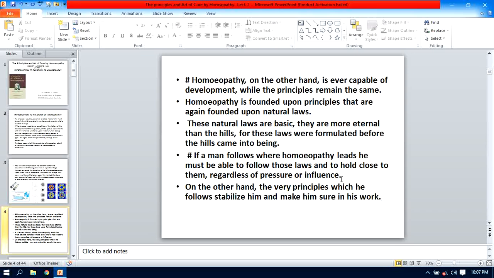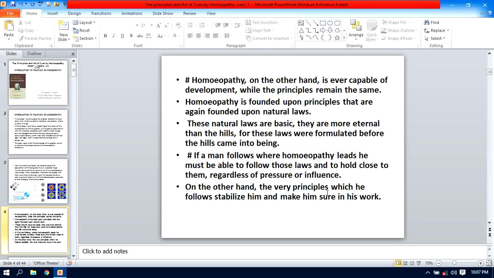He should have confidence in his working. A homeopath is very much confident if he follows the principle and law of homeopathy. Otherwise, there is only confusion and confusion. Therefore, Hering told you that the very principle which he follows stabilizes him, gives him stability, makes him sure in his work and gives the confidence regarding the surety.